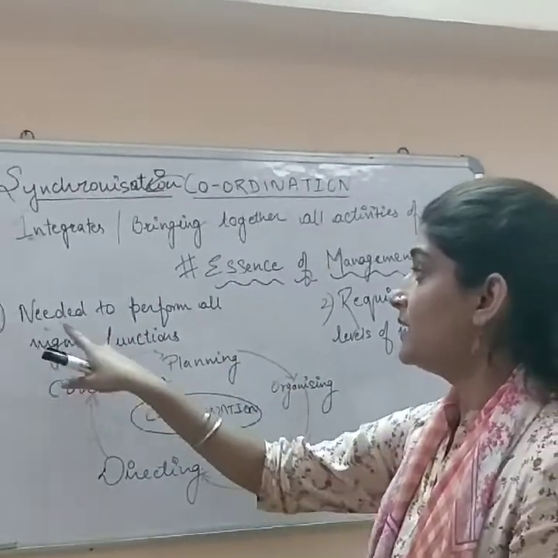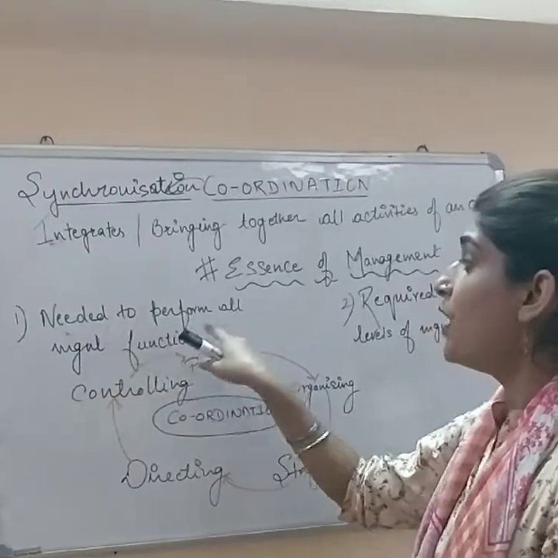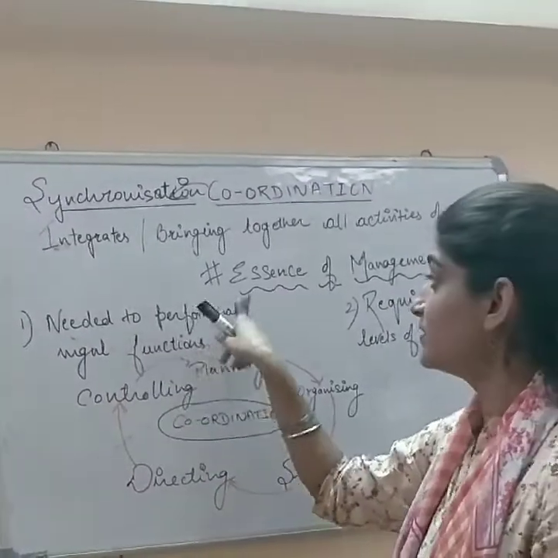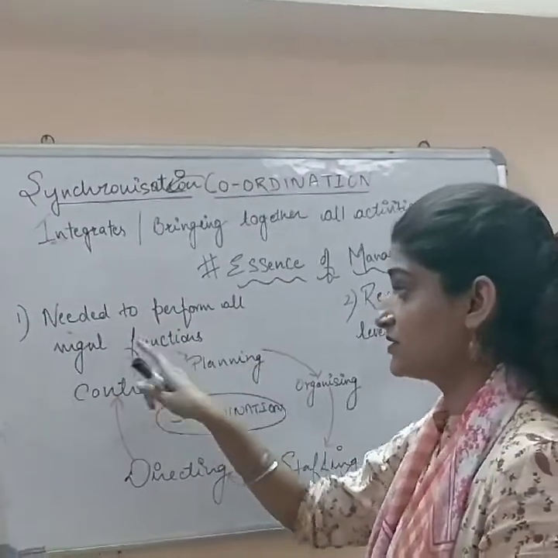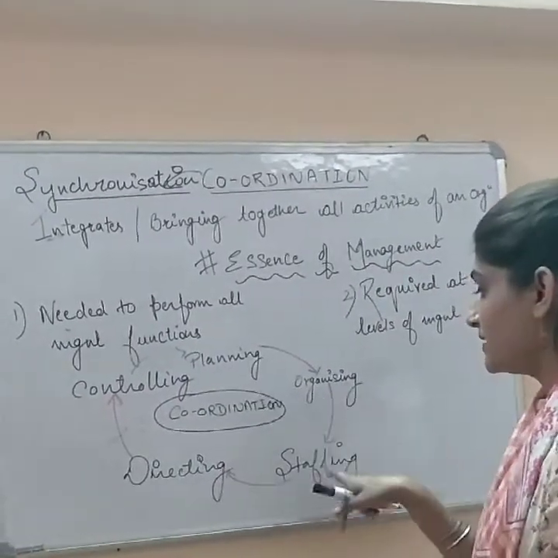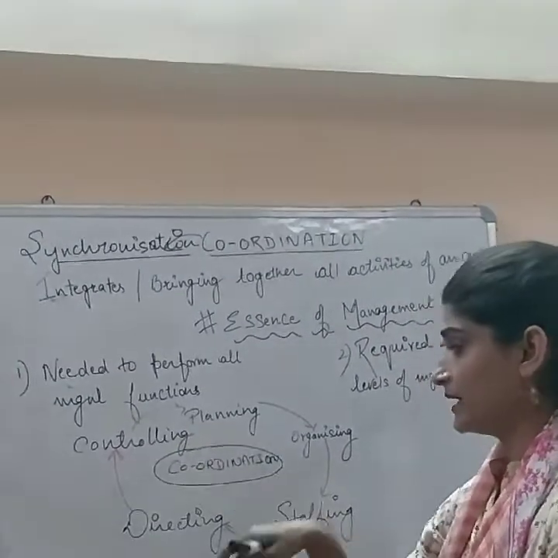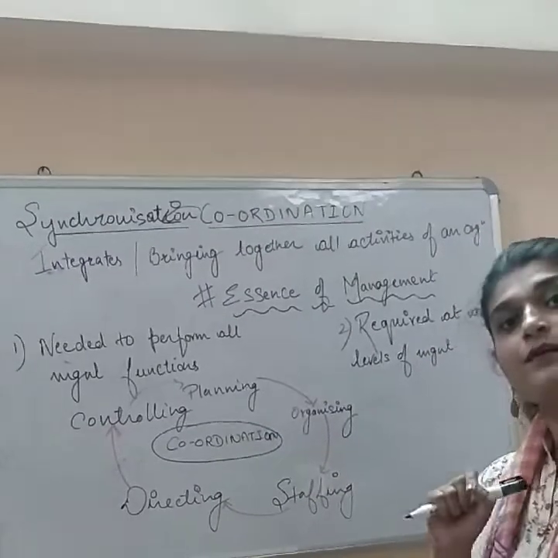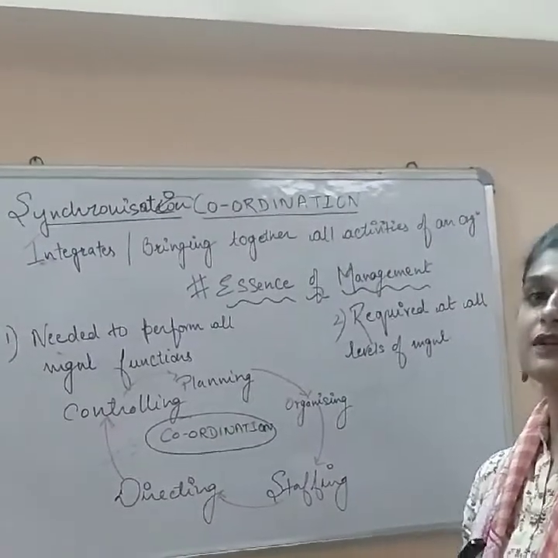The first one is it is needed to perform all management functions. We have studied the management functions, that is planning, organizing, staffing, directing and controlling. Now how coordination plays a role, we will understand.